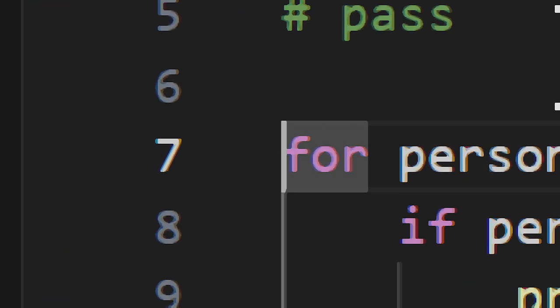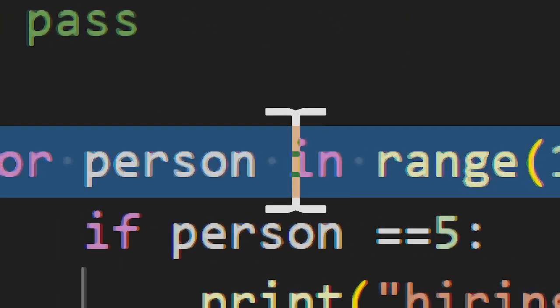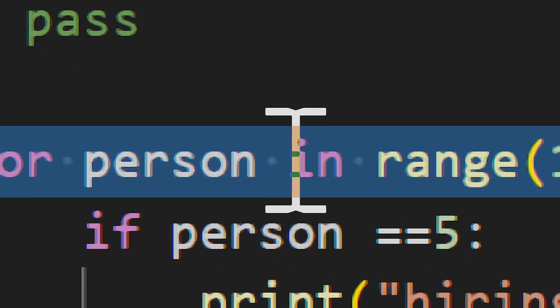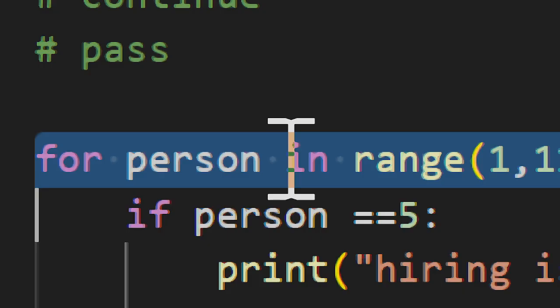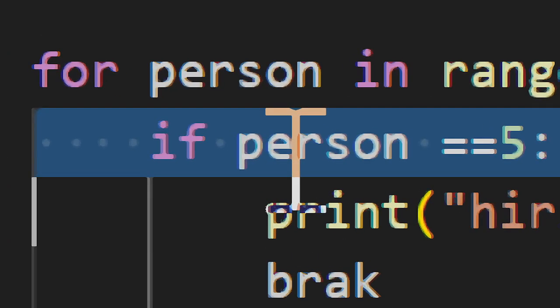I will explain each line. In the first line, for person in range 1 comma 11, this prints 1 to 10 people, one by one. Inside the for loop there is an if condition: if person equals equals 5.